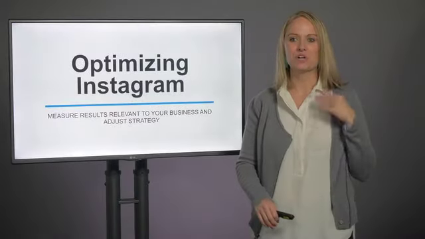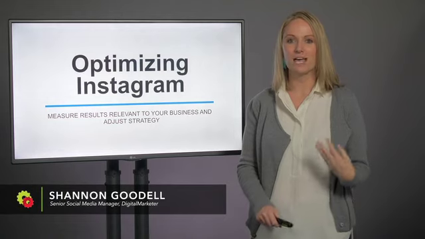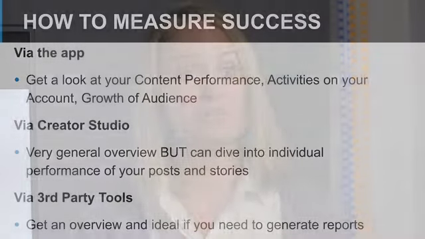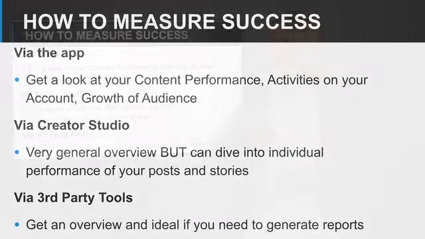You know your audience, you started posting relevant content, but now you really need to measure results and optimize and adjust your strategy if necessary. So how can you measure success? You can use the Instagram app. What you're going to do is get a look at your content performance, how your feed posts and stories are doing, the activities on your account, so those are the profile visits, the website clicks, and even the growth of your audience.